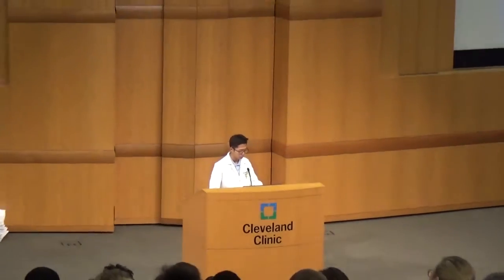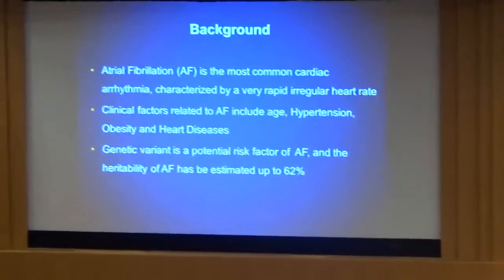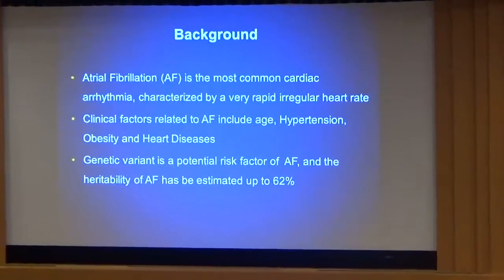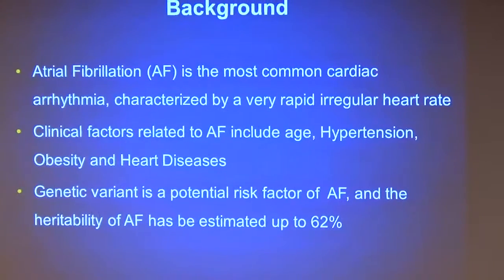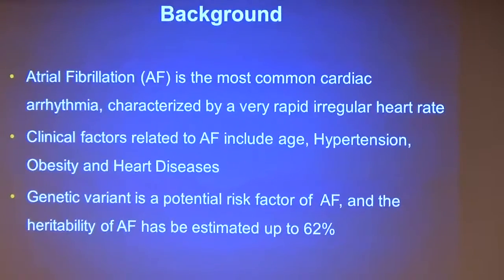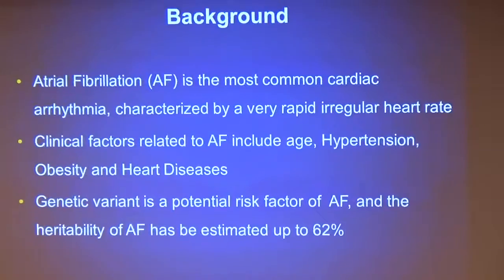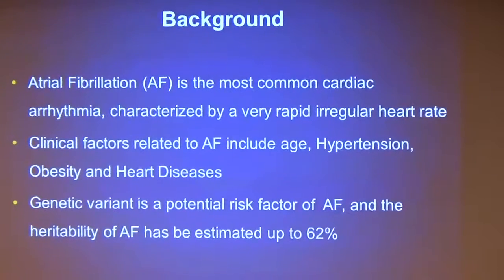Atrial fibrillation, or AF, is the most common form of cardiac arrhythmia, characterized by a very rapid, irregular heart rate. Familial AF is a significant portion of all AF cases, with heritability of AF estimated at up to 62%. This high incidence of familial AF suggests that a genetic variant is a major risk factor of the disease.